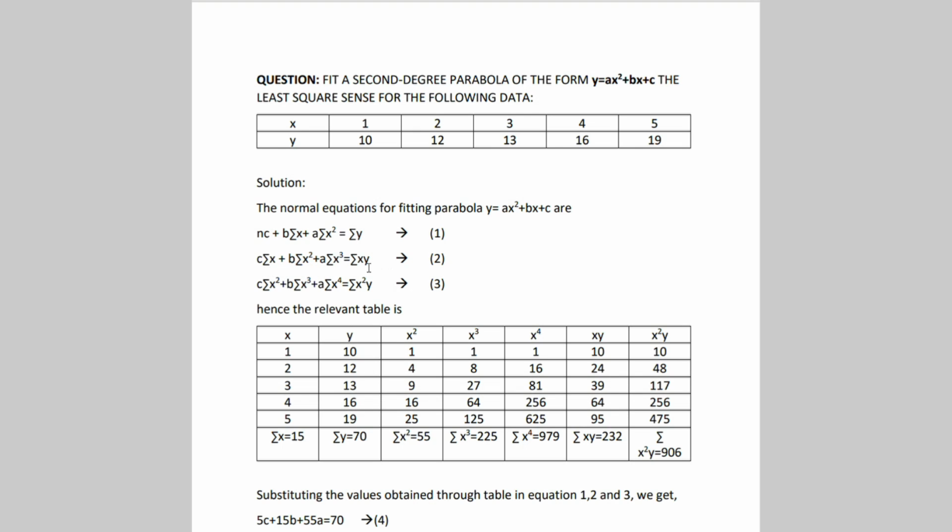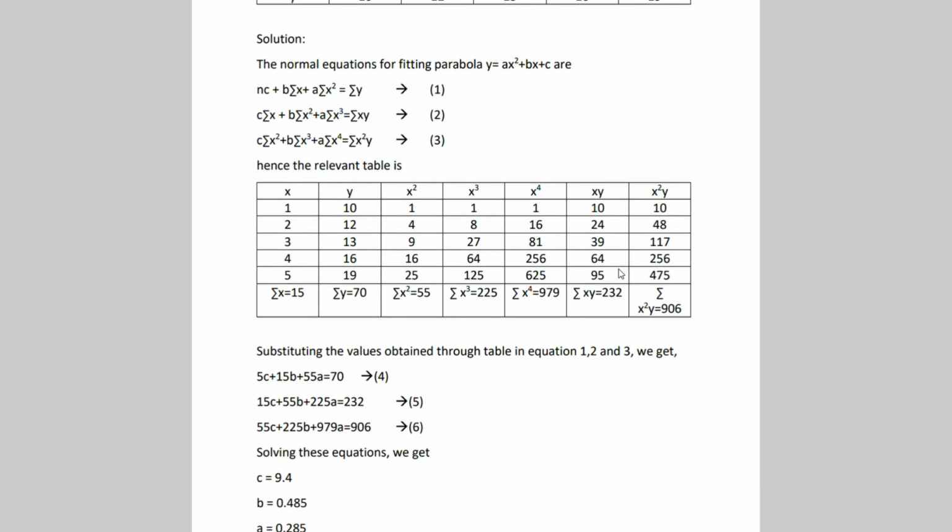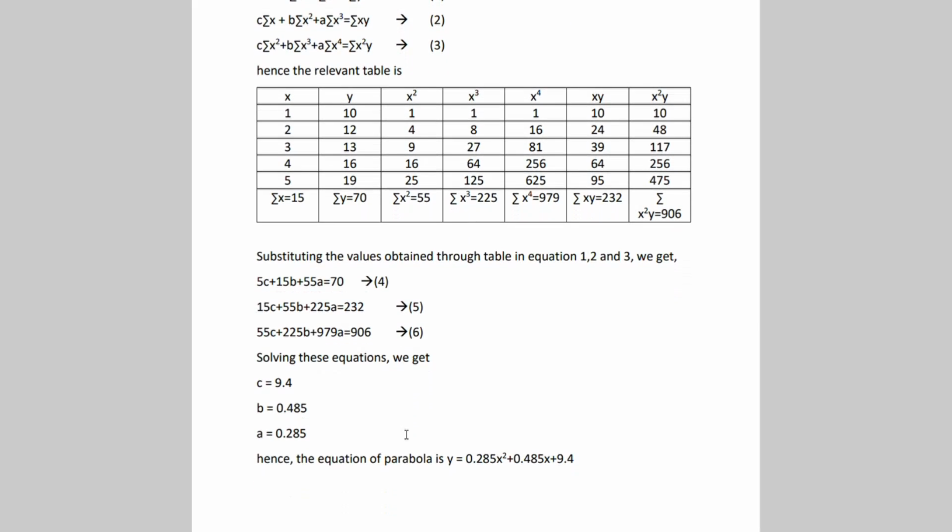And by substituting the values obtained through the table in equation 1, 2 and 3, we get equation 4, 5 and 6. And by solving these three equations, we get C equals 9.4, B equals 0.485, A equals 0.285. Hence the equation of parabola is y equals 0.285x square plus 0.485x plus 9.4.